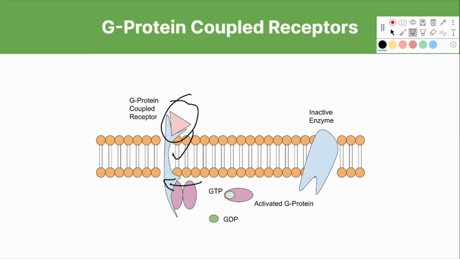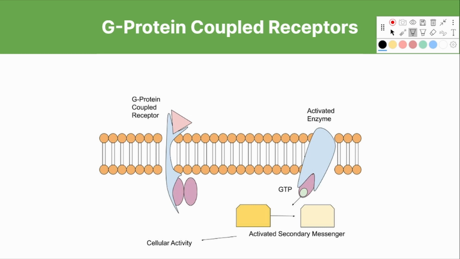Now, once the G-protein binds to the receptor, it is also activated, causing it to exchange GDP for GTP, which is a higher energy molecule. And it also causes the protein's alpha subunit, as we see here, to split off from the rest of the molecule. Now, the alpha subunit binds to an inactive enzyme.